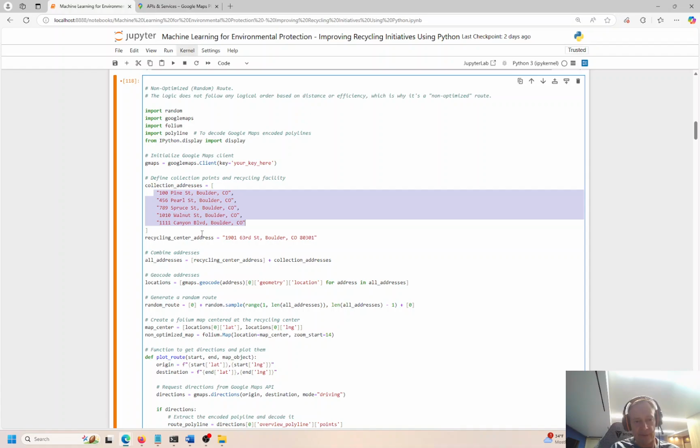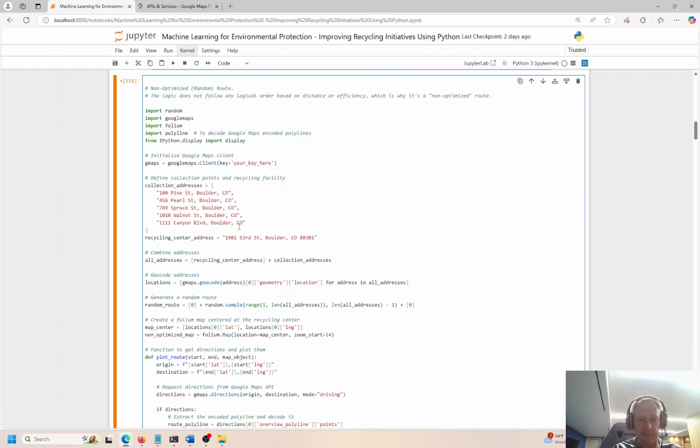This is going to be a recycle vehicle that leaves from this address, the recycling center, goes to all of these addresses, but not in a specific order. It's going to go to all the addresses in the most efficient order to minimize the time that it spends driving around picking up recyclable items. And when you minimize the time, you minimize the distance traveled. So you save time, you save gas. It's a win-win scenario, okay?